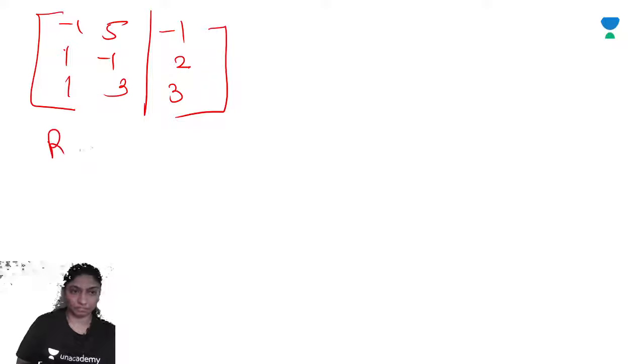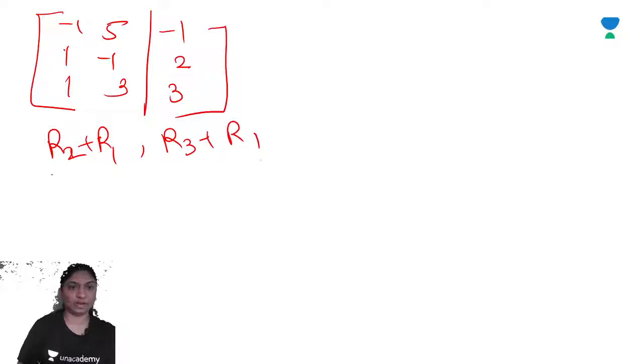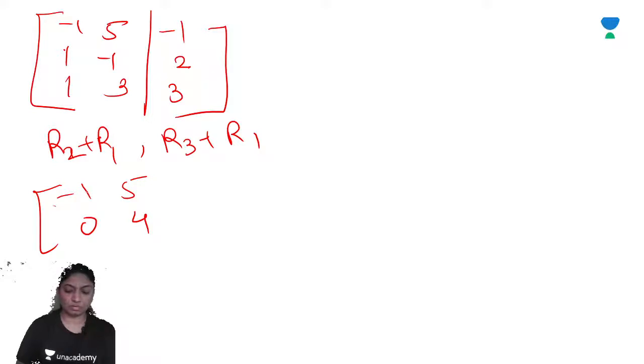So we can see R2 plus R1 and R3 plus R1. So we'll get 0 here. -1, 5, R2 plus R1: 0, -1 plus 5 is 4, and here 1 minus 1 is 0, and 3 minus 5 is -2.